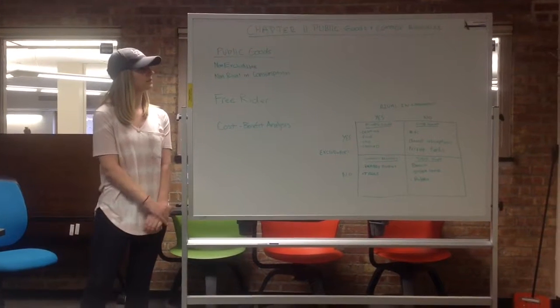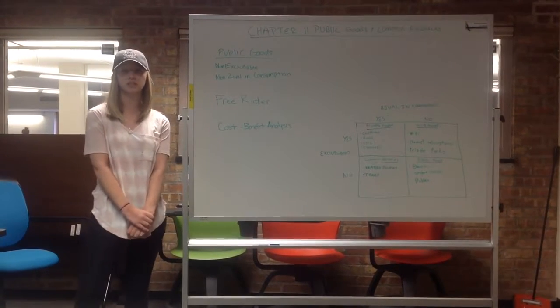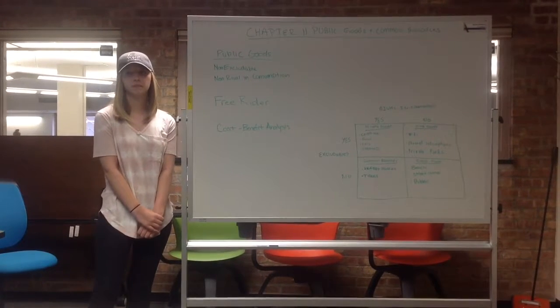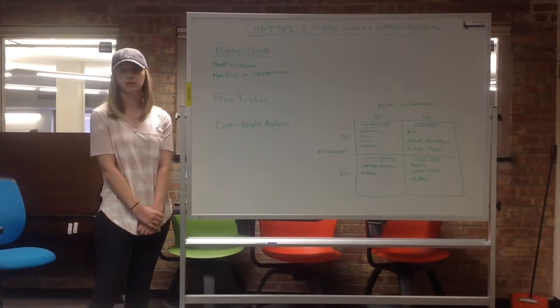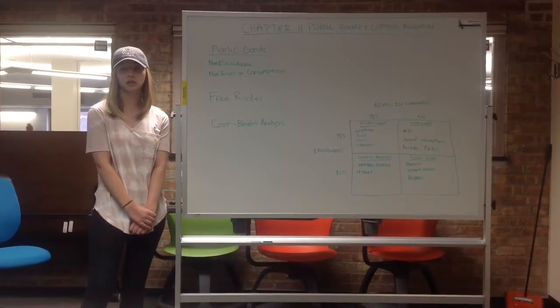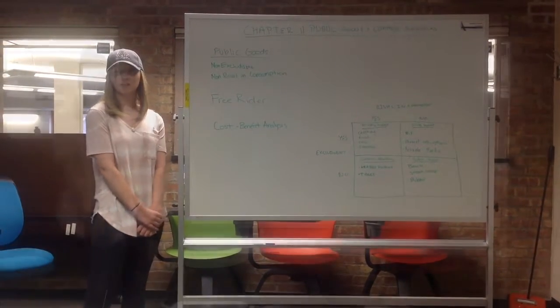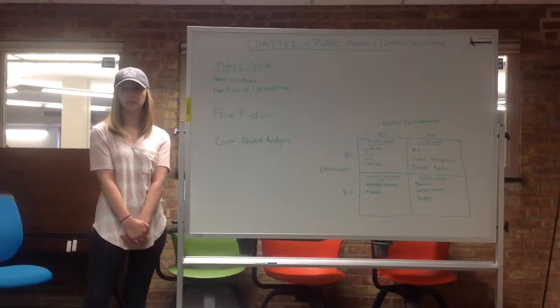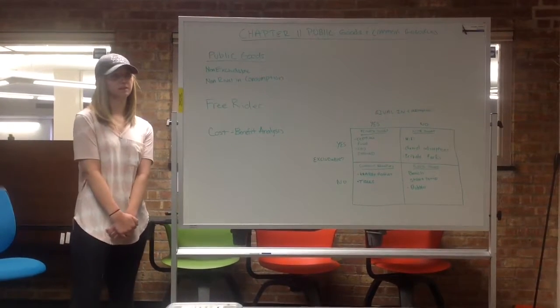Okay, so I'm doing public goods, goods that are neither excludable nor rival in consumption, which means people cannot be prevented from using a public good. Examples of public goods are a beach, a street lamp at a park, or a bubbler. Another concept is the free rider, a person who receives the benefit of a good without paying for it or contributing to it.